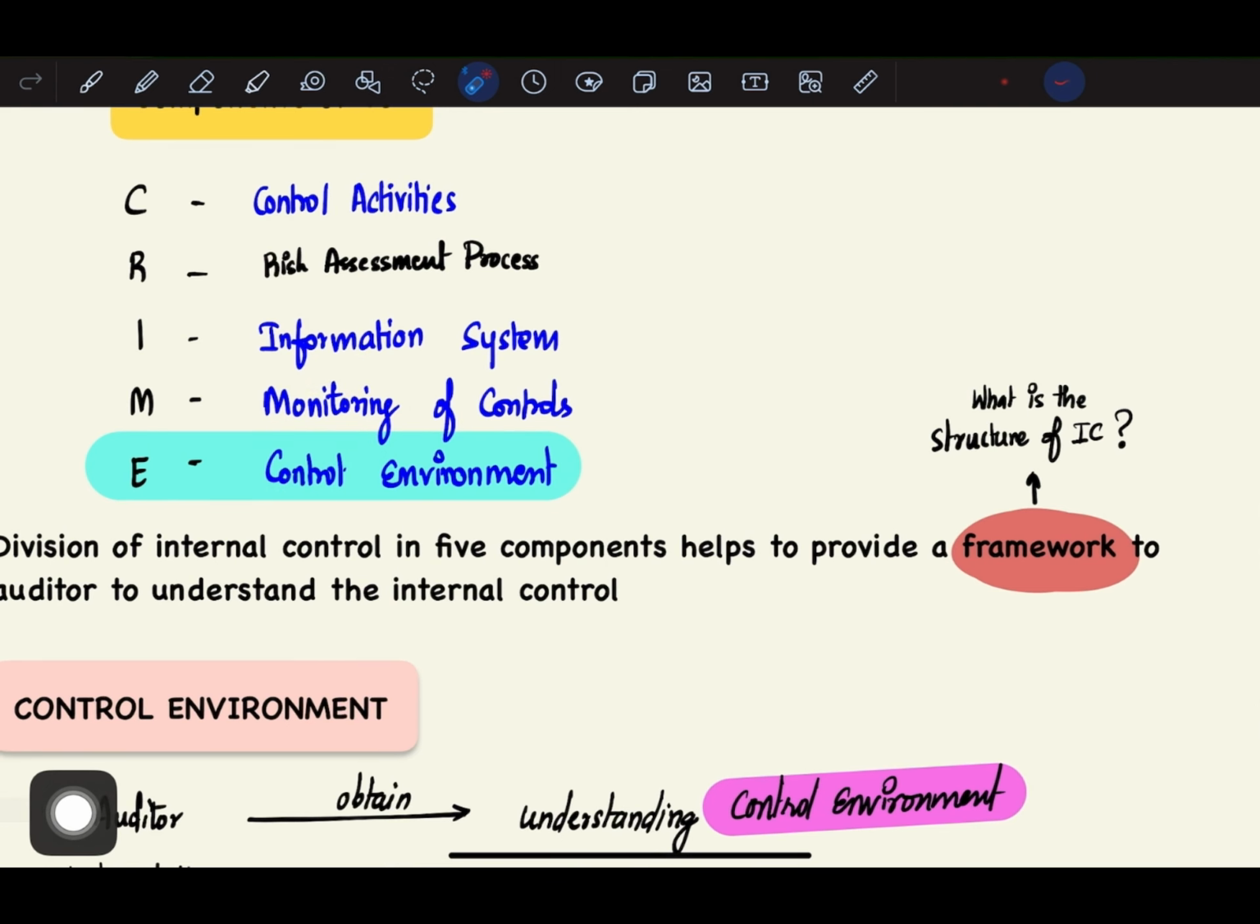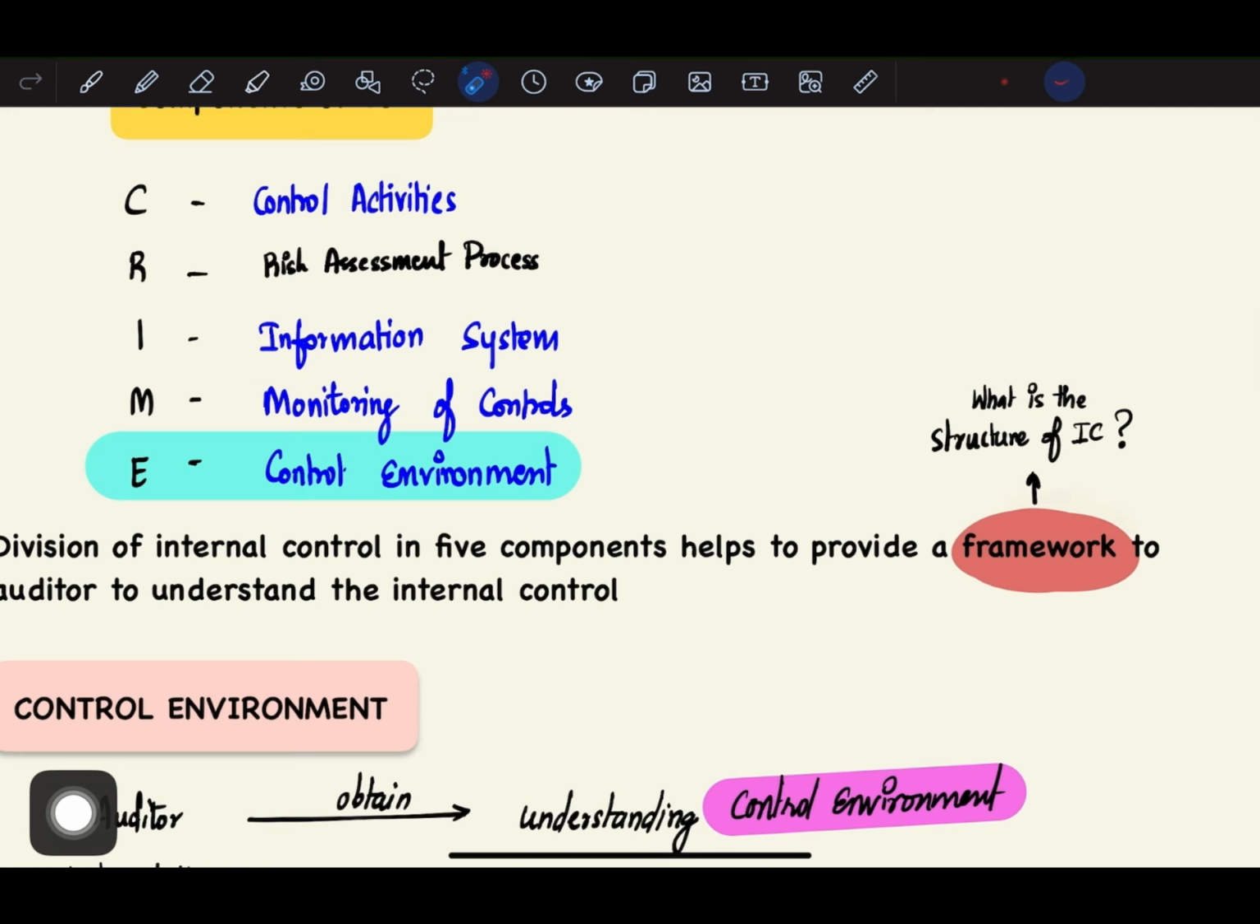Why is the internal control divided into 5 components? Because dividing the internal control will help the auditor. It will provide a framework to the auditor to understand internal control in a better way. When something is divided in parts, you will be able to understand it and process that information better. So that's the reason internal control is divided into 5 components, because it will ultimately enable the auditor to understand it better.